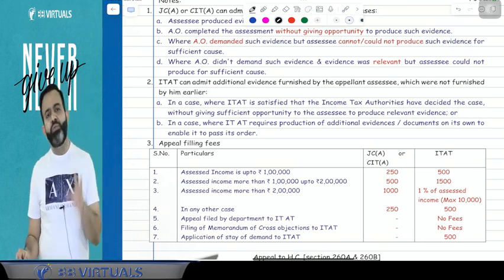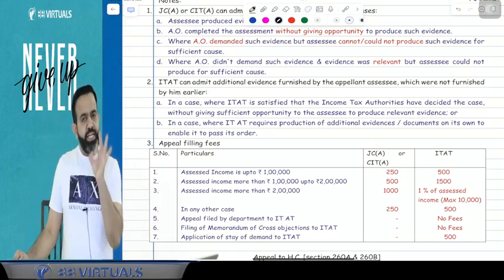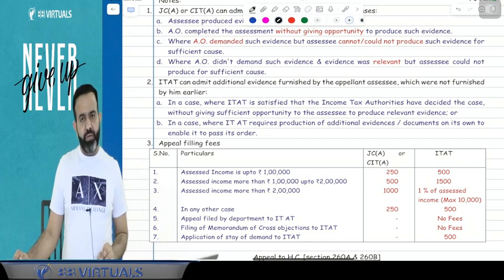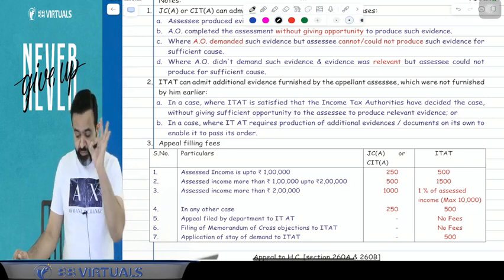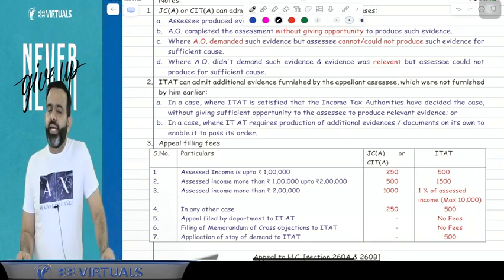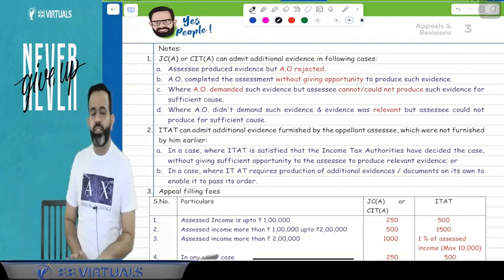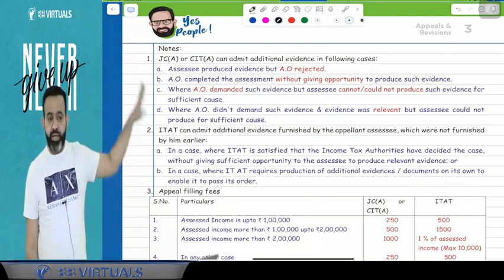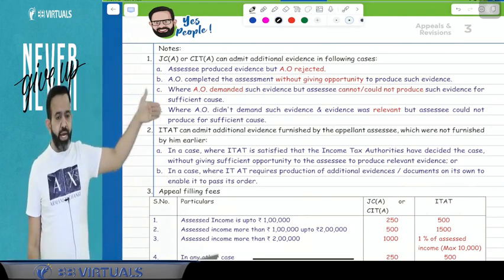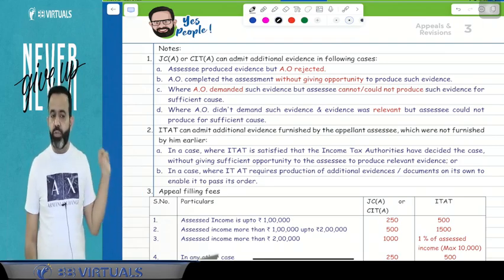Or second, ITAT feels that the evidence is very important, very necessary to complete the appeal and to decide the case. In that particular case, ITAT can admit the evidences. So in simple words, guys, CIT appeal or JC appeal can admit the additional evidence in these 4 cases, and ITAT can admit the additional evidences in these 2 particular cases.